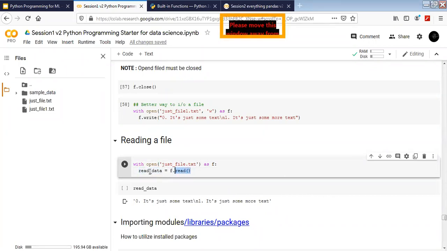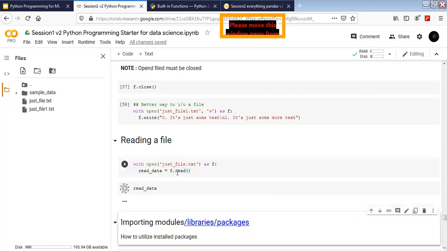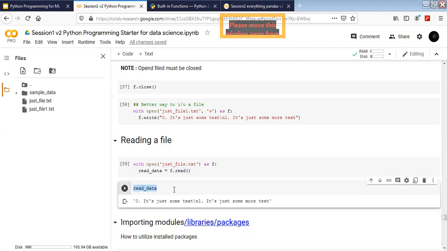So now what happened here is read data has stored all the values that we had in the file. But my file has been closed automatically. I have read it, I've stored the data in something called read data, but the file is closed. I don't need that file anymore. So this is how we read in and out the files.